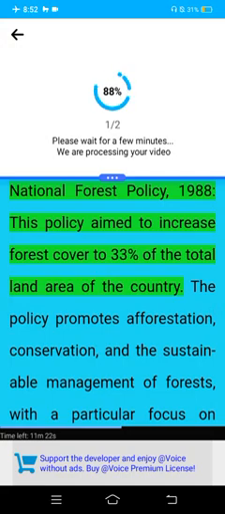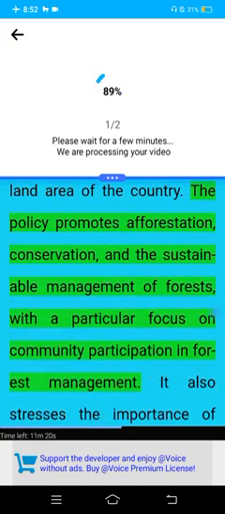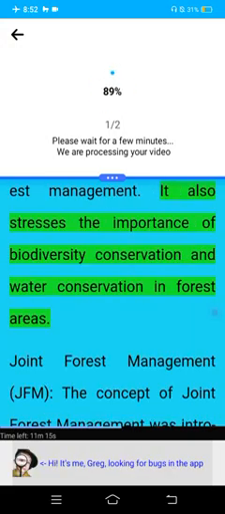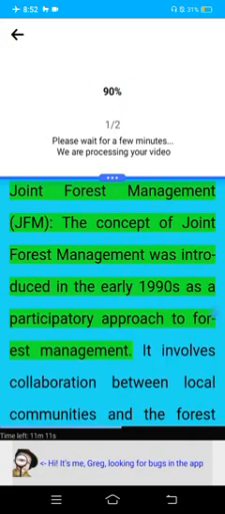National Forest Policy, 1988. This policy aims to increase forest cover to 33% of the total land area of the country. The policy promotes afforestation, conservation, and sustainable management of forests, with a particular focus on community participation in forest management. It also stresses the importance of biodiversity conservation and water conservation in forest areas.